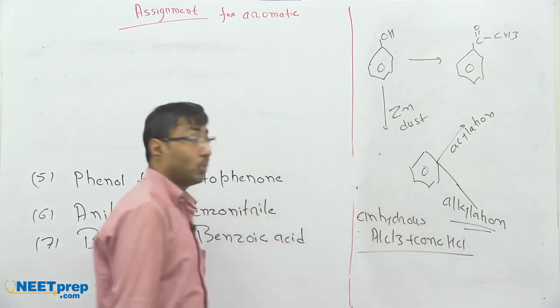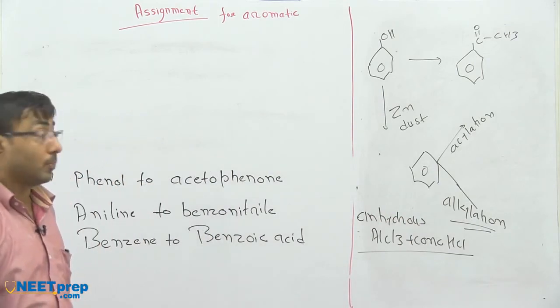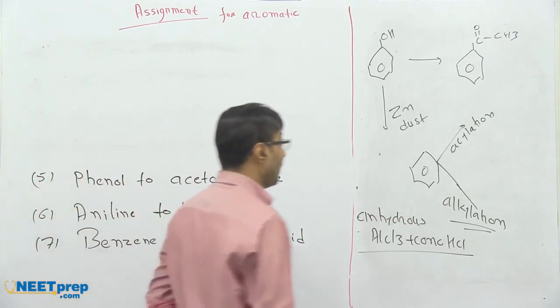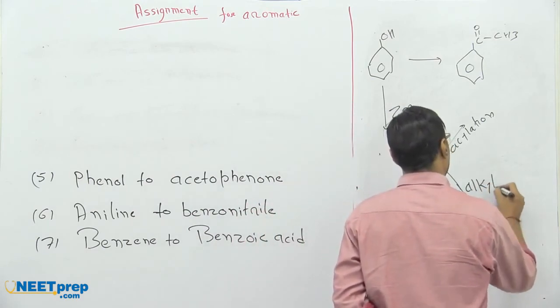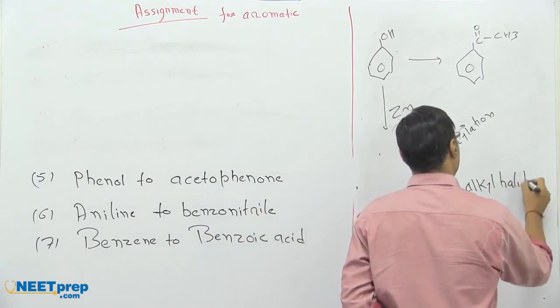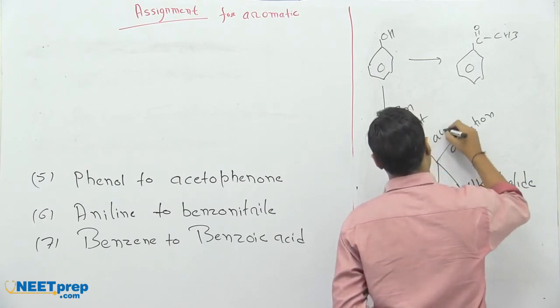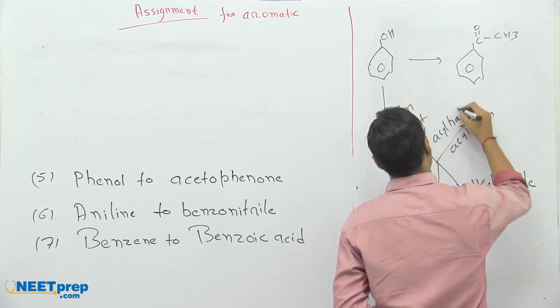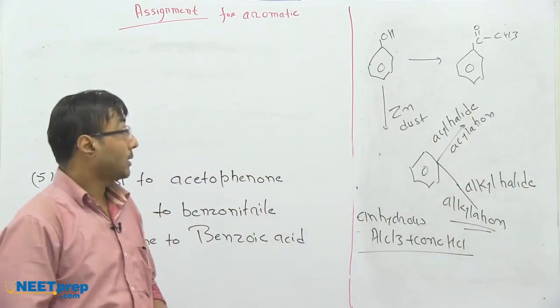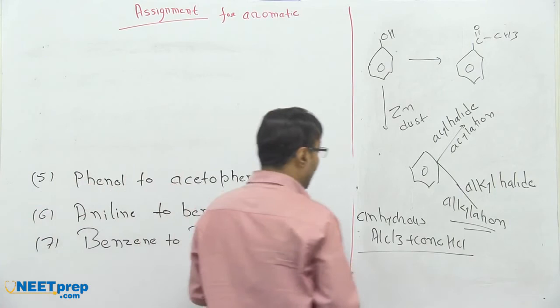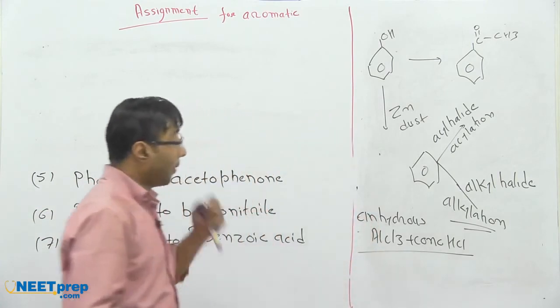It's common between both sides. Here we take alkyl halide, and this side we take acyl halide.